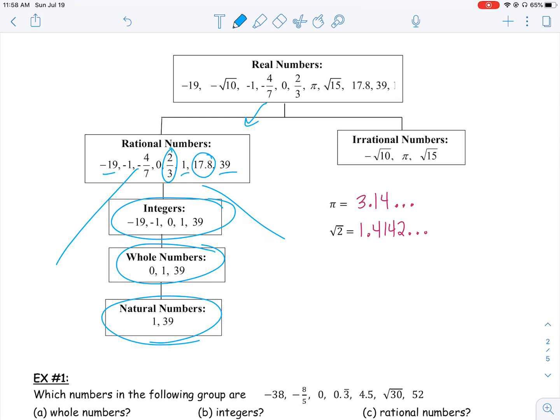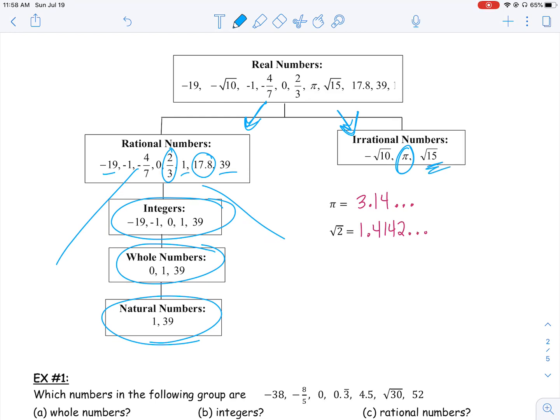If it's not a rational number, then it's an irrational number. Now, irrational numbers are still real numbers. So all of these are underneath the real number category. You're either going to go down here to irrational or here to rational and then follow the flow chart down. Now, irrational numbers, remember, are any decimals that don't stop and don't repeat. For example, most of you have heard of pi before, right? 3.14 on and on and on. It doesn't repeat, it doesn't stop. Pi is an irrational number.